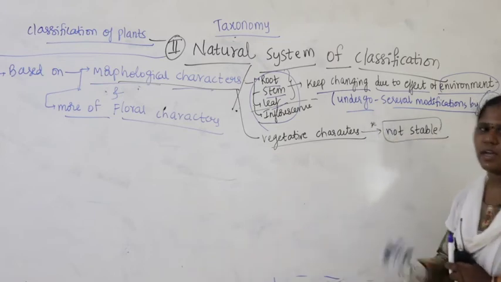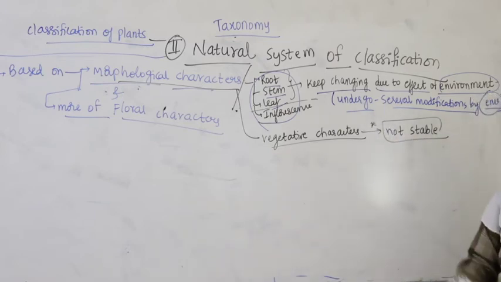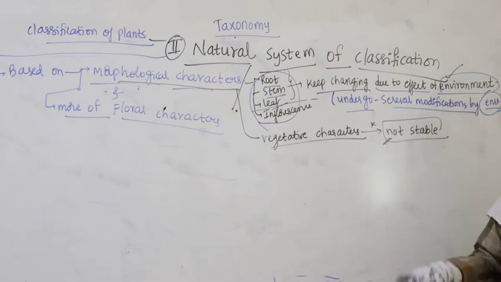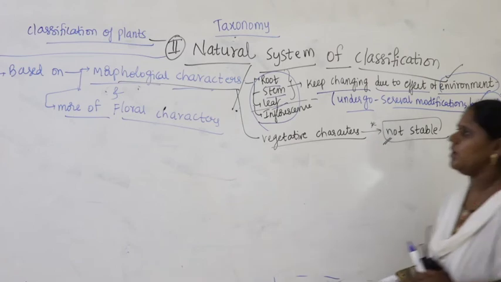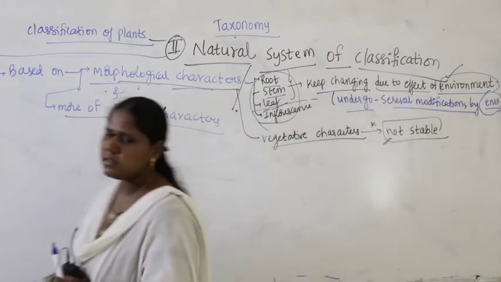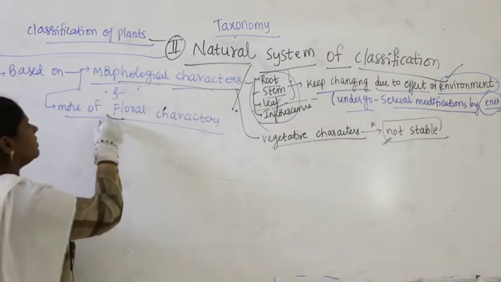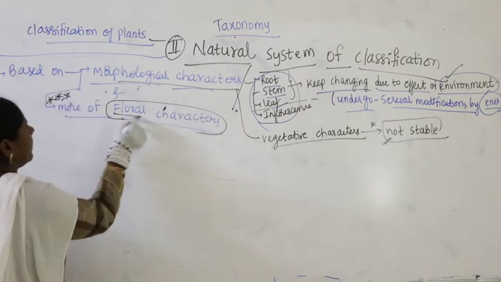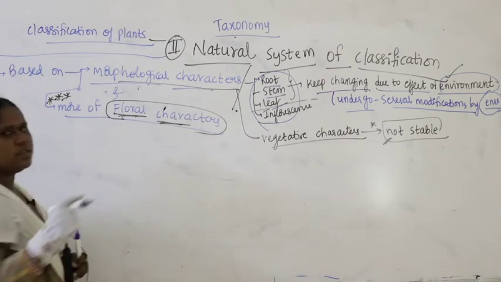Yes or no? Vegetative or morphological characters get affected by environment. That's why they are not stable. That is the reason why, in classifying the plants, more of the floral characters are taken into consideration.